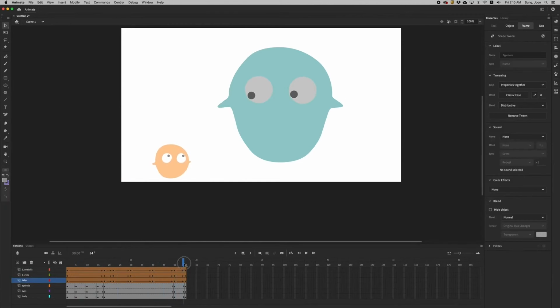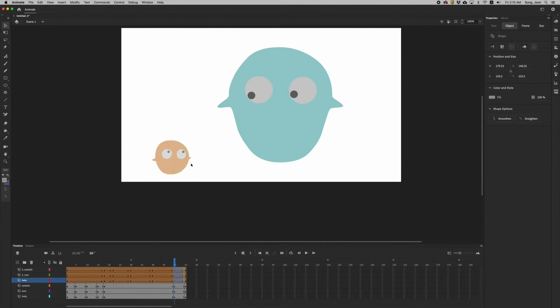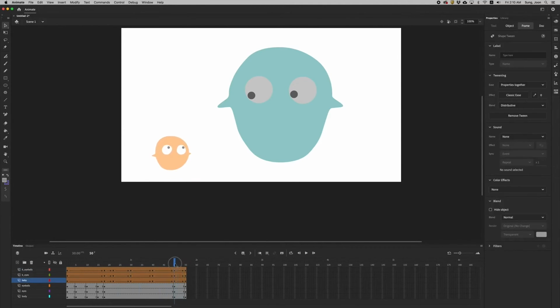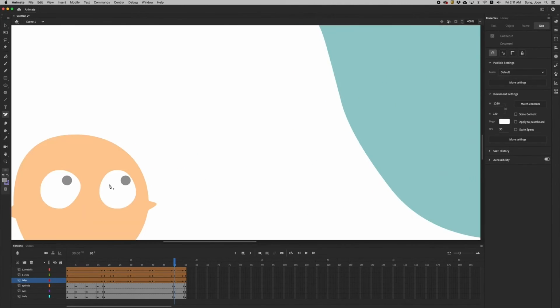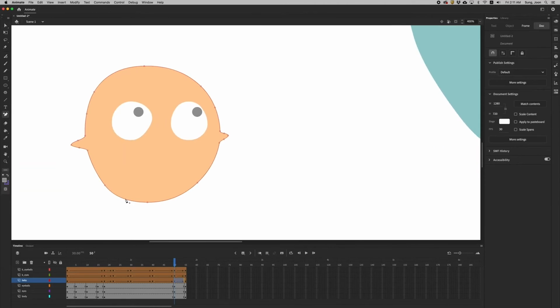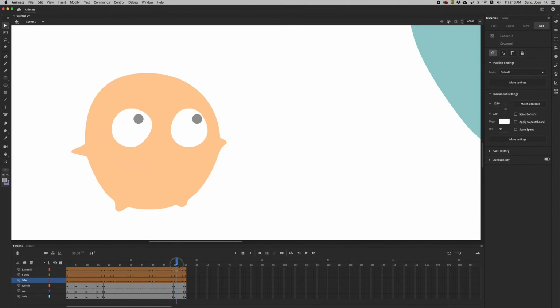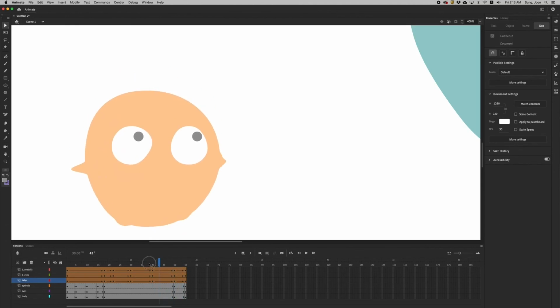Okay, I'm gonna drag that guy a little up so that he looks like he's jumping a little bit. Yeah, what I'm doing is adding additional anchor points so that I can create his legs. You can add more anchor points by using the pen tool, and then modify that form with the selection tool or direct selection tool.